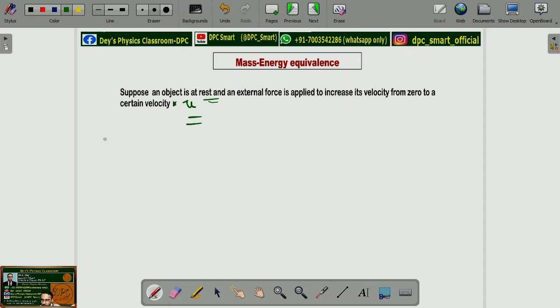The kinetic energy would equal the work done by the external force on the object to increase its velocity from 0 to u. So the source of the kinetic energy gained by the object is the work done by the applied force.